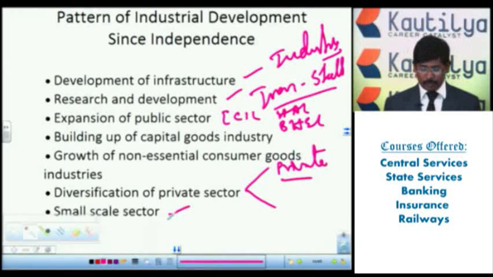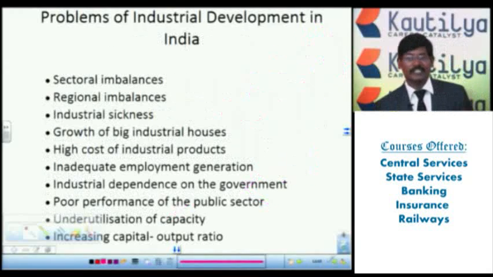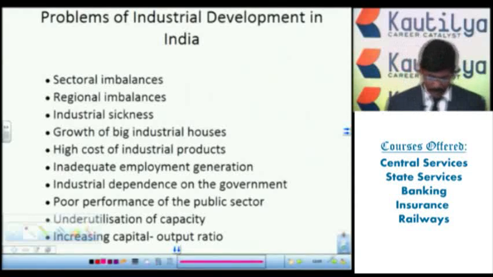So this is mainly about the different industrial development programs since independence. Then what are the problems of this industrial development in India? First one, say sectoral imbalance.